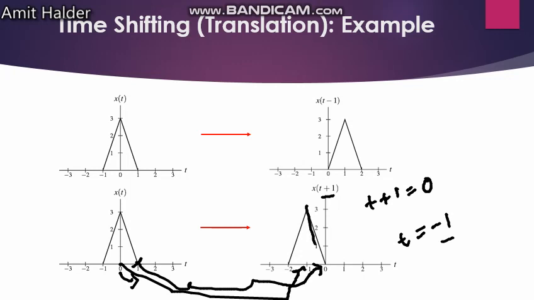So that is the point. This is the peak point. Again minus 1 is equal to minus 2, so it will end at minus 2. That's it.